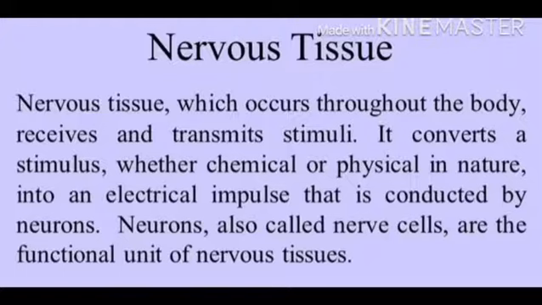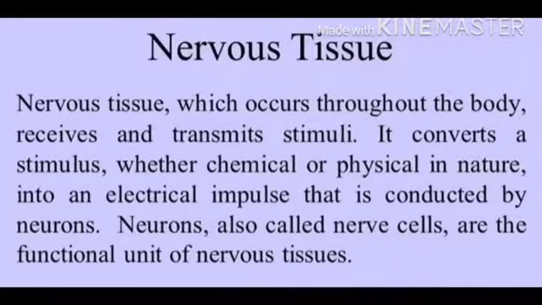Now the nervous tissues. Nervous tissues, which occur throughout the body, receive and transmit stimuli. They convert a stimulus, whether chemical or physical in nature, into an electrical impulse that is conducted by the neurons.